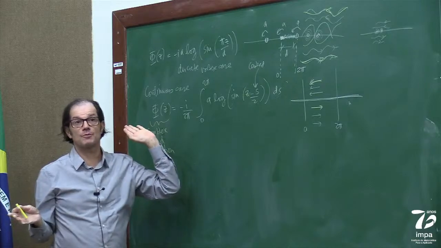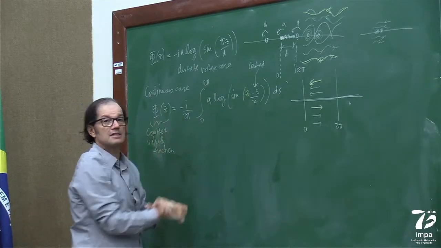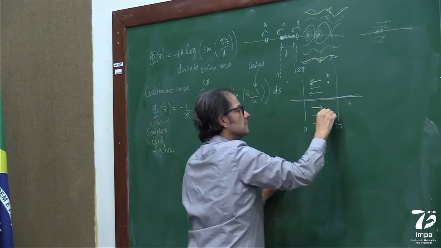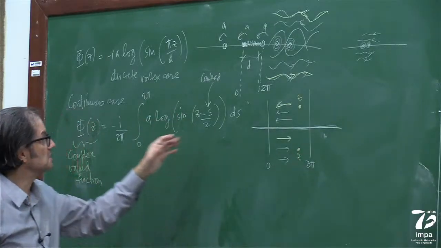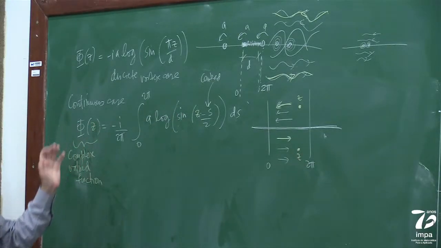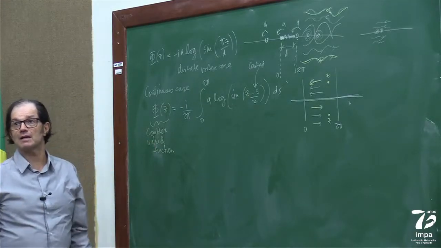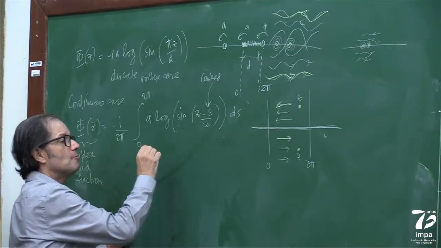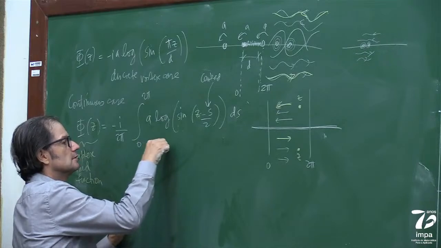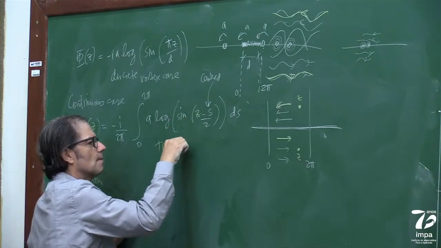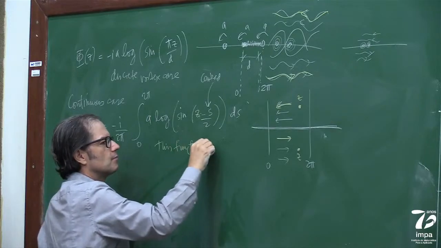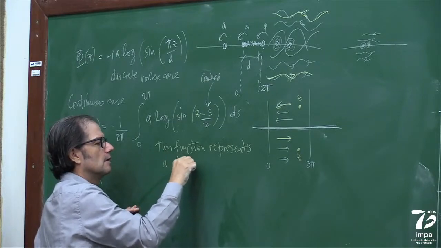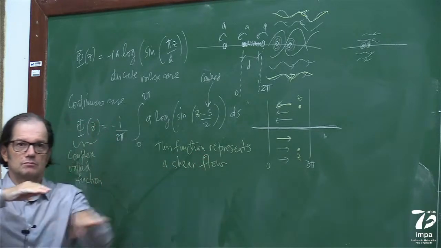So it's an integral representation, right? It's a function of z in this integral form. If z is a point here, or z is a point here, this is an analytic function. It's crazy looking, but nothing bad about it. And what this function does is represent this. So let me write like this. First answer: this function represents a shear flow.